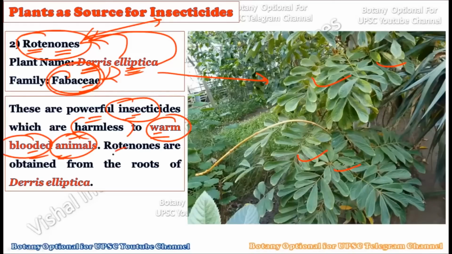Okay. Now these particular rotenones are obtained from the root part of the Derris elliptica. Okay, from the roots of this plant, you will have plenty of rotenones which can only kill the insects, and they will be harmless for warm-blooded animals. Okay, and basically the root part of this plant is responsible for the production of the rotenones. So these rotenones are the second chemical compounds which act as insecticides.